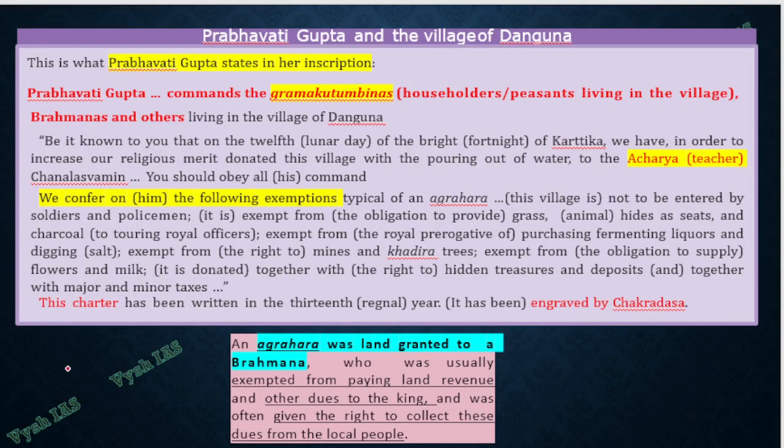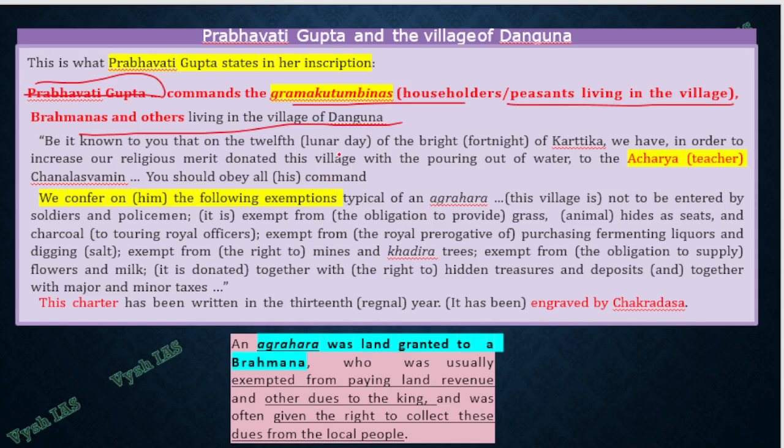So in the 12th standard textbook, as I told, they have touched upon all these things, but that explanation is all there in your 6th standard textbook or your R.S. Sharma textbook. Now about Prabhavati Gupta again, the one who had land, she commands the Grama Kutumbinas, which is householders or peasants living in the village. So Brahmanas and others living in the village of Danguna, there are some writings about them.